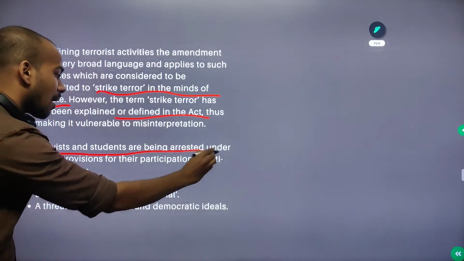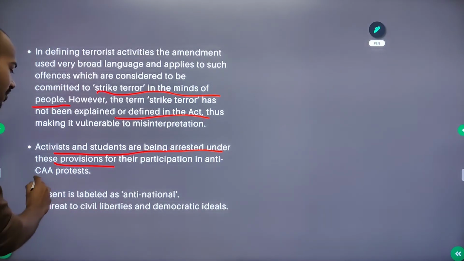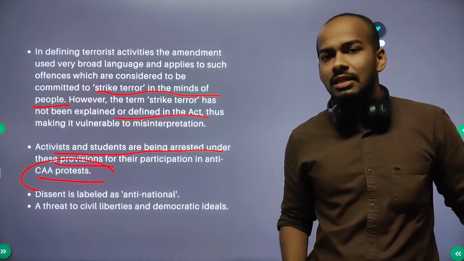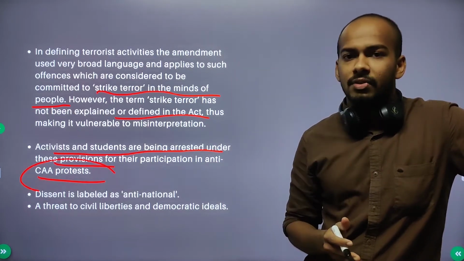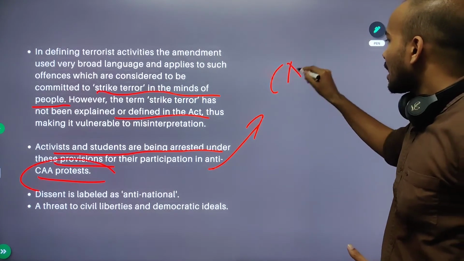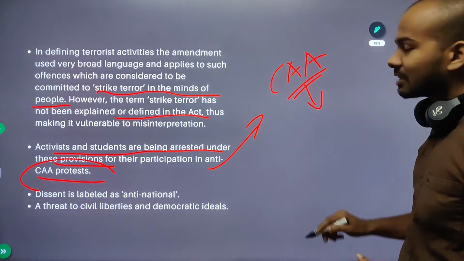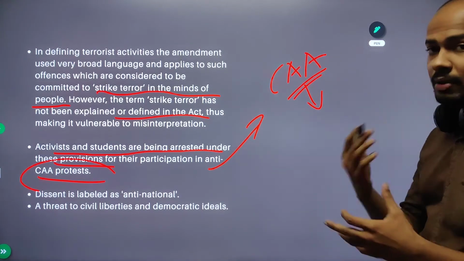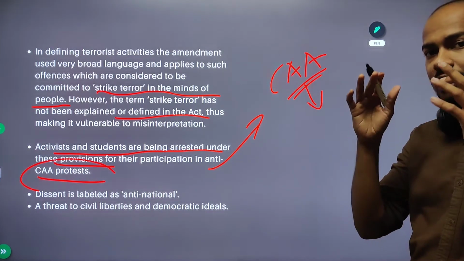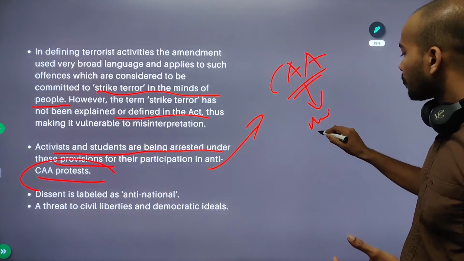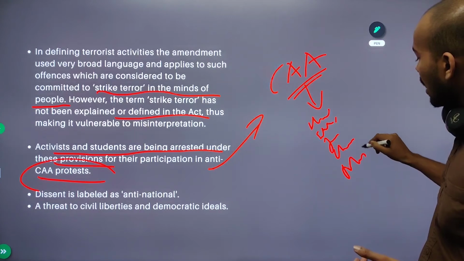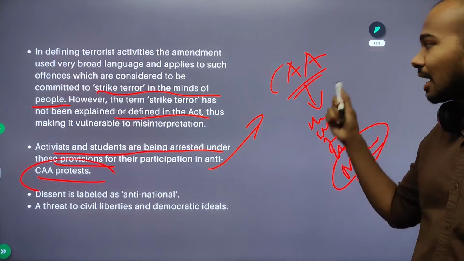So activists and students are being arrested under these provisions for participating in anti-CAA protests, against the Citizenship Amendment Act. You know the background very well, but I will still explain for those who do not know. CAA is an act where citizenship is granted to minority people residing in our neighboring countries. This includes Hindu, Sikh, Jain and even Christian populations, but it does not include the Muslim population. This is the kind of discrimination that this act has made.